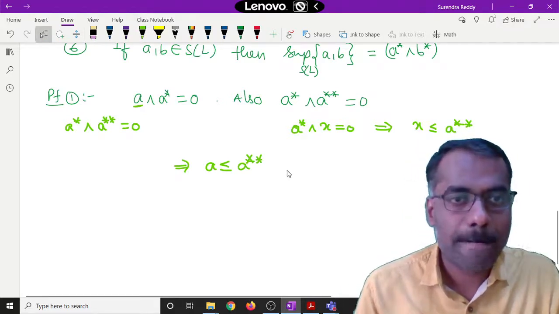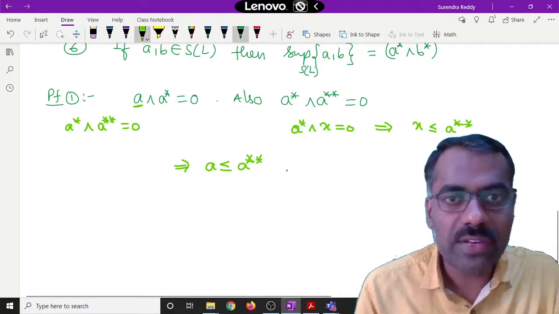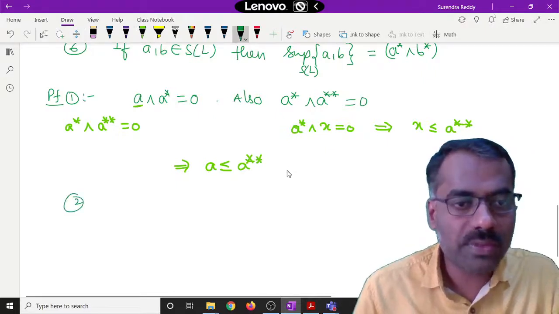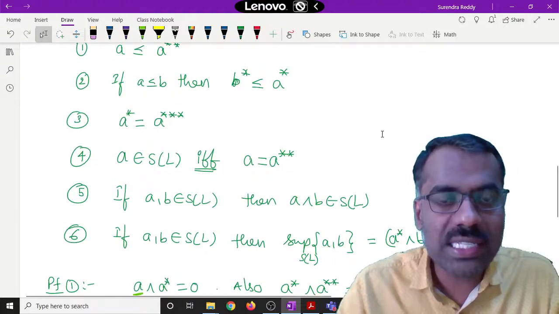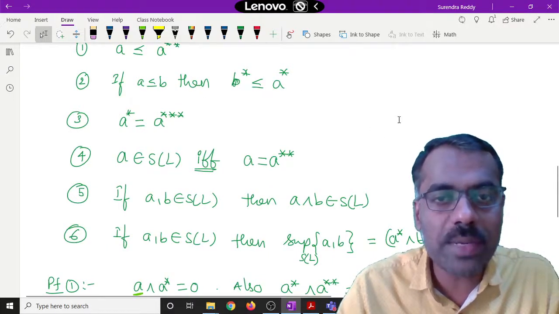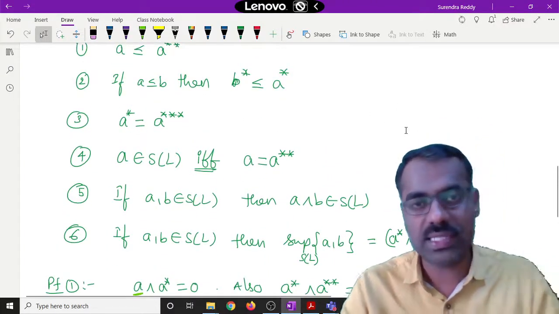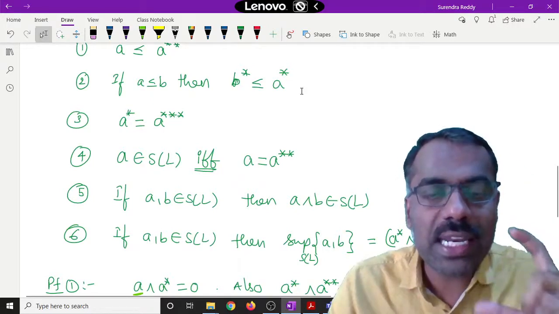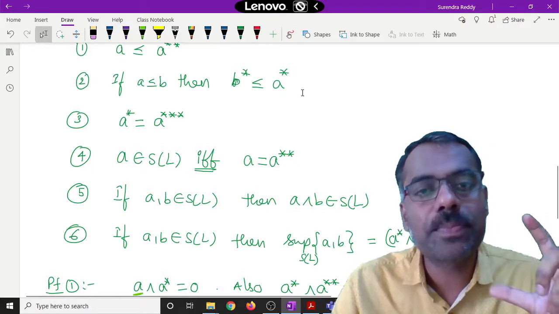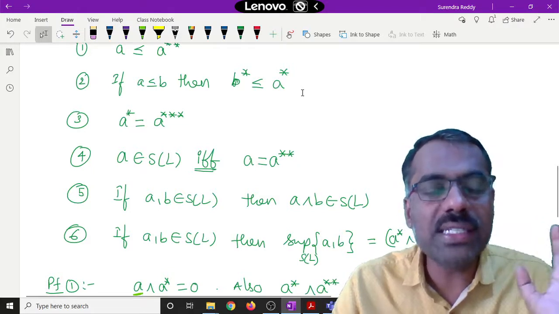Now the second one. Proof of the second one: if A is less than or equal to B, then we want to show that B star is less than or equal to A star. What do we know about A star? This is the largest element which, when you meet it with A, gives 0.